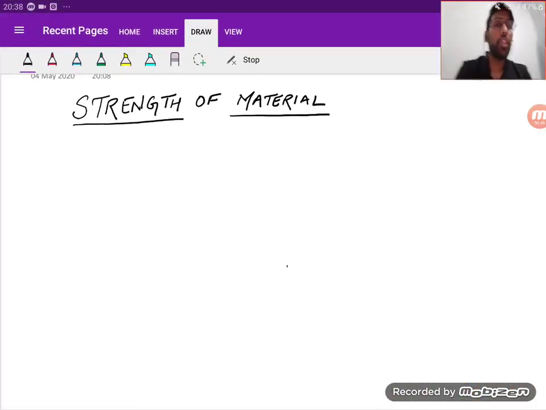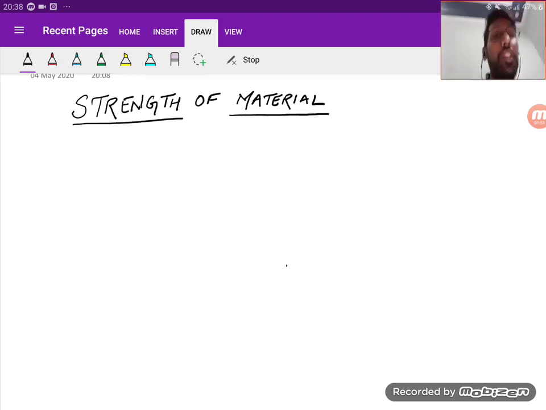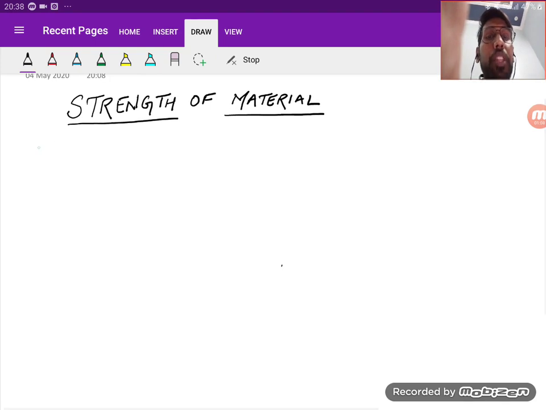So see, if I talk about strength of material, then there are a few chapters that are very important that you should understand. Moving with the first chapter, first I will give you the names of the different chapters that we need to study in this strength of material. The first one is introduction.